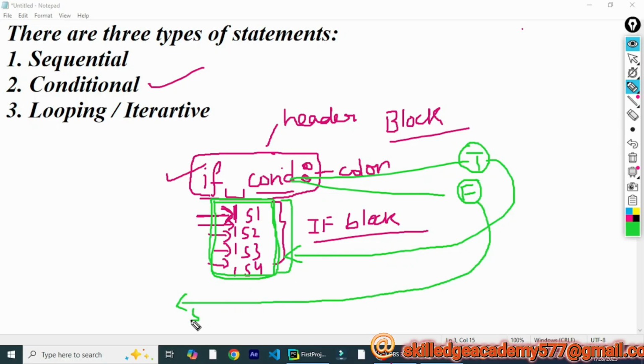And if there are any following statements after the if block, say statements S5 and S6, the execution will start from those statements, but the statements inside the if block won't be executed.